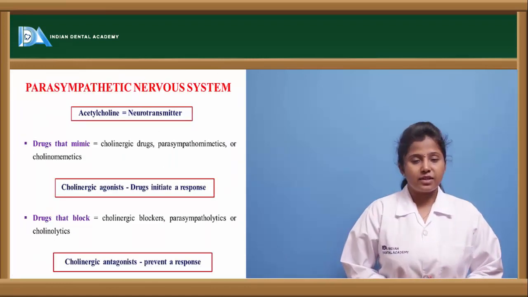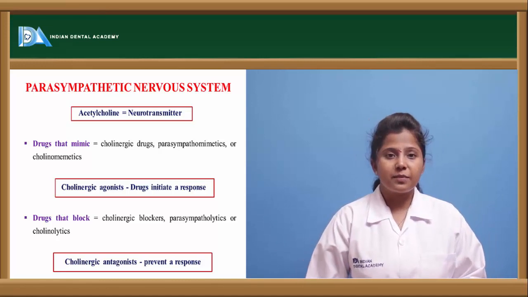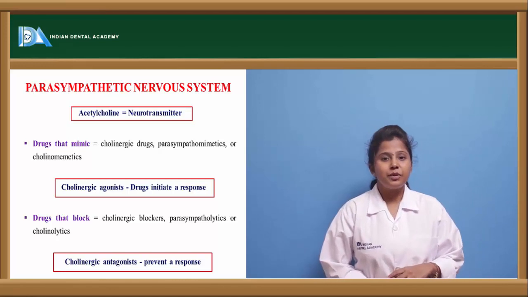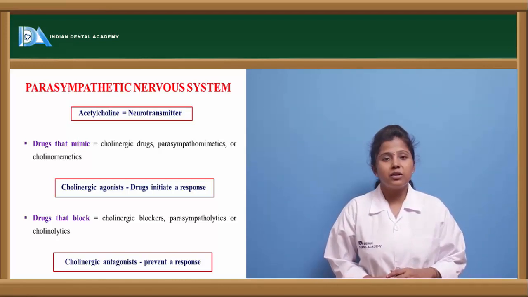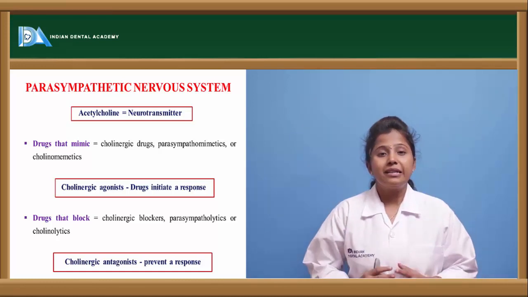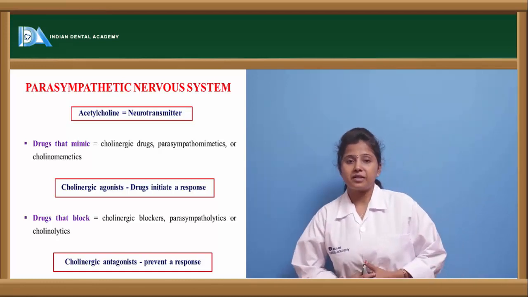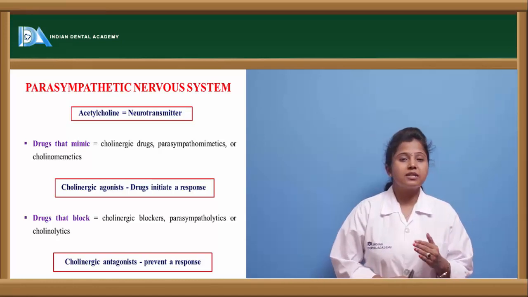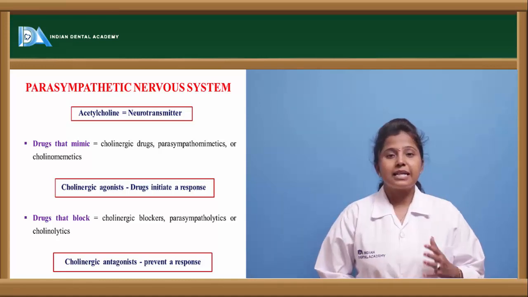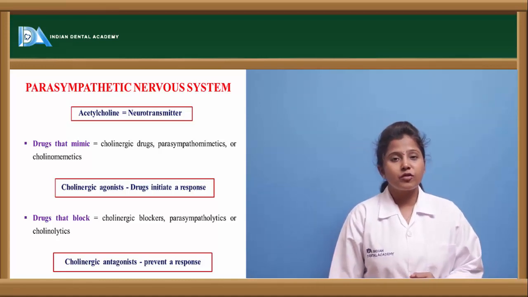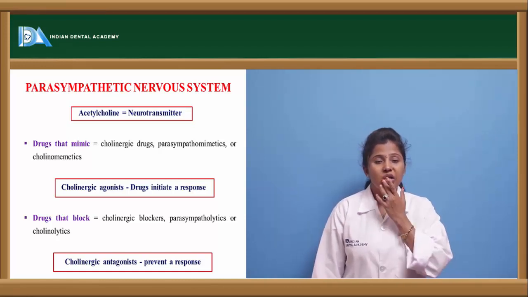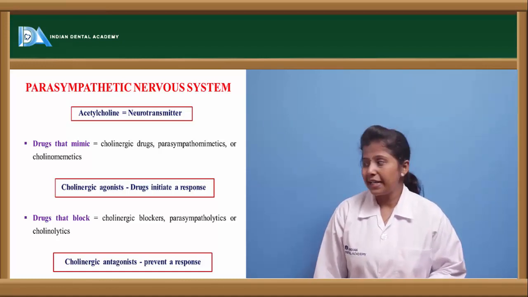In the parasympathetic nervous system, there are neurotransmitters present in the body. Acetylcholine is considered to be the neurotransmitter because acetylcholine binds to the receptors present in this parasympathetic nervous system. The drugs which mimic the action of the parasympathetic nervous system are called parasympathomimetics, cholinergic agonists or cholinomimetics, whereas the drugs which antagonize the action of the parasympathetic nervous system are considered to be parasympatholytics, cholinergic antagonists as well as cholinolytics.